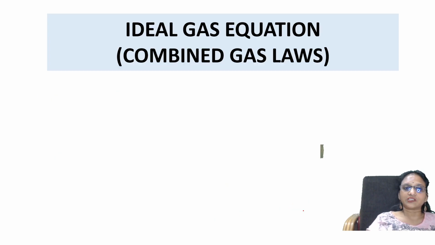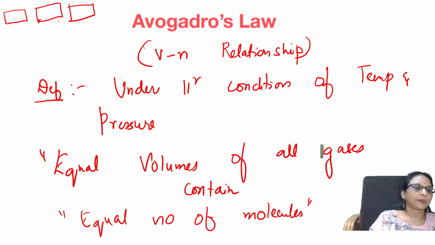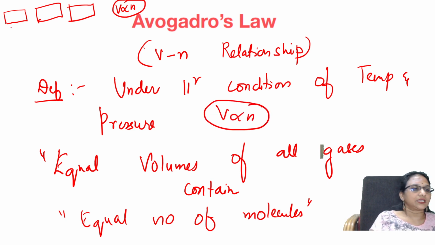For example, I don't have space, I'll make it here. I'm taking three or four different gases. What did I say? V is directly proportional to N. Yes, V is directly proportional to N. In the first one, I'm taking oxygen gas. Second one, hydrogen gas. Third one, nitrogen gas. Volume should be the same.